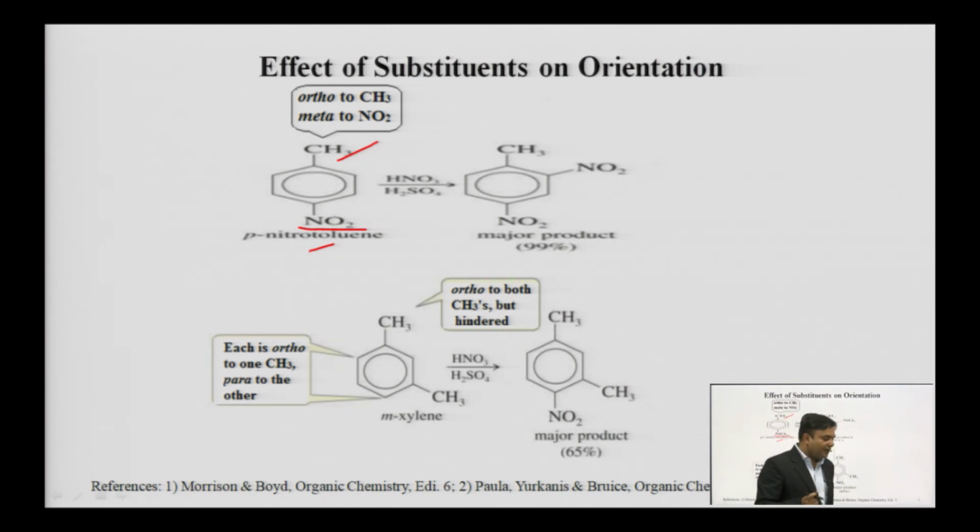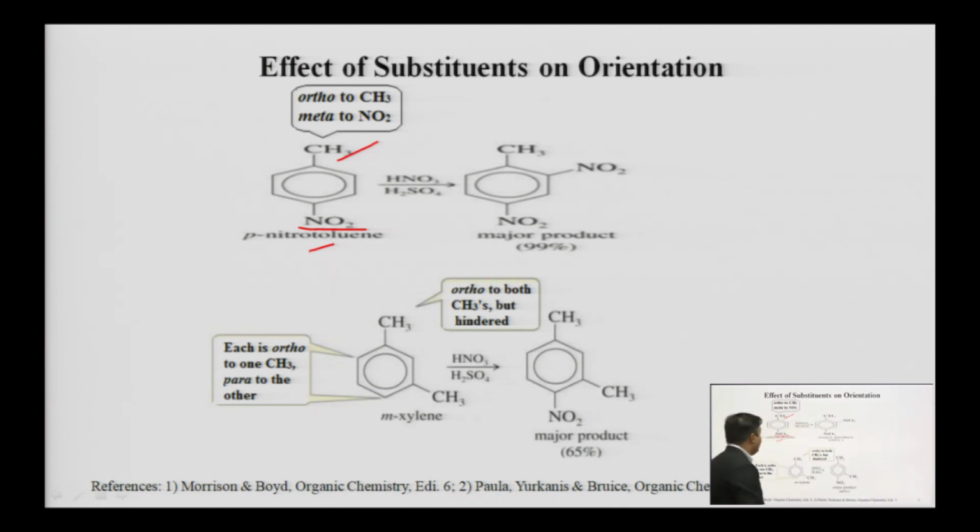Total electron density on the benzene ring will improve, and we know that the electron cloud on the benzene ring is a motivational force for the electrophile attack. So as the density of electrons on the benzene ring increases, the coming electrophiles are attracted more easily towards the benzene ring.